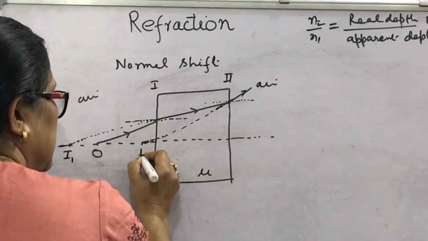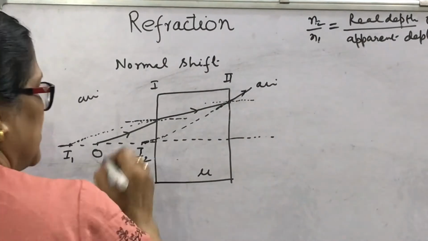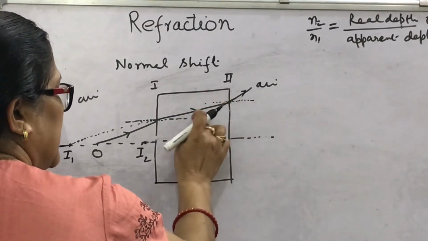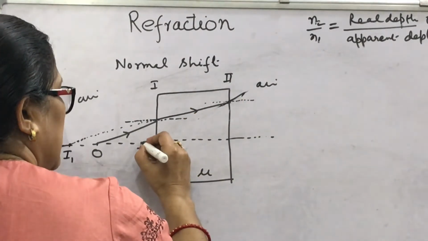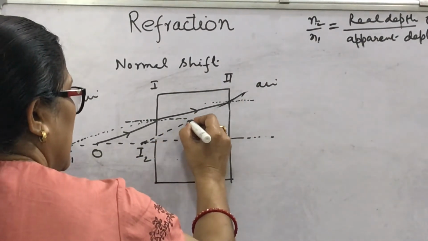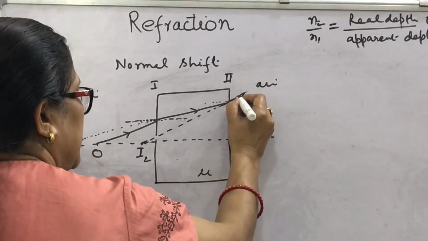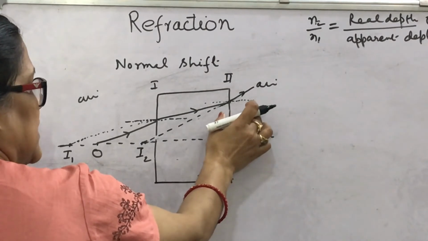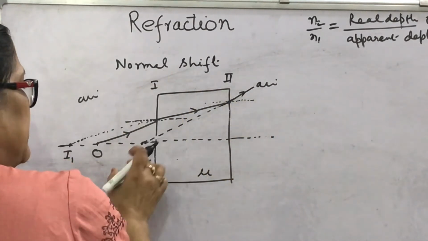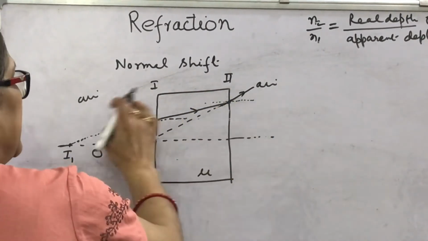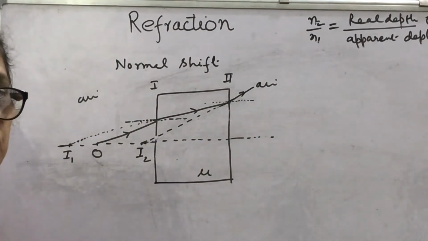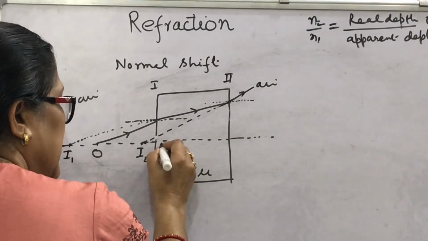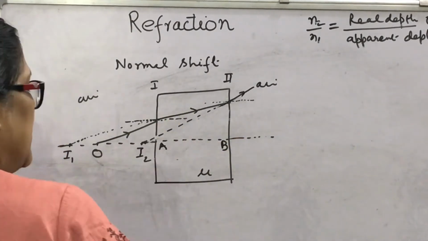Okay, so this is the position I2. What we observe here is that the ray is going from denser to rarer medium at the second surface, and at the first surface from rarer to denser medium. Both sides have air, and this is the refractive index mu of glass. Suppose this point is A, this point is B.